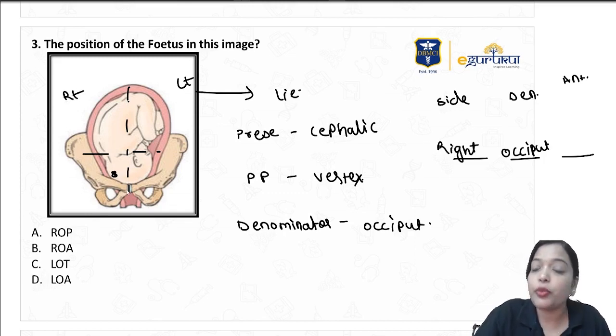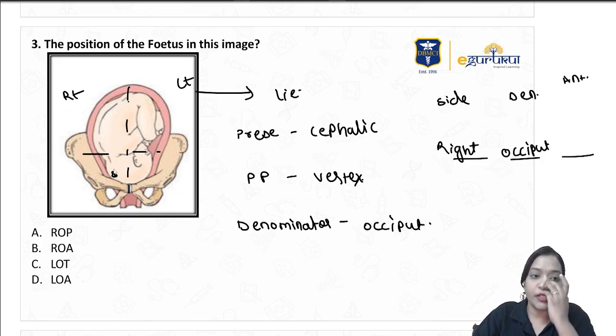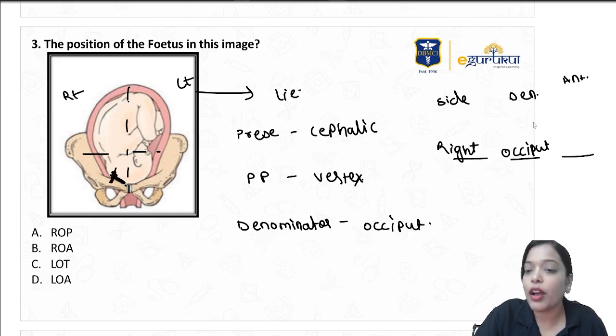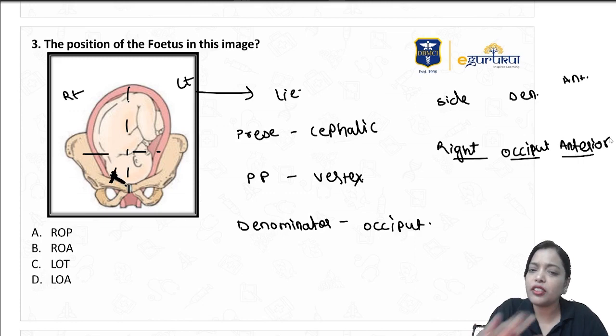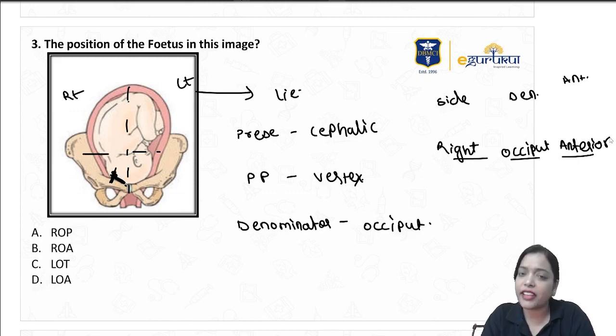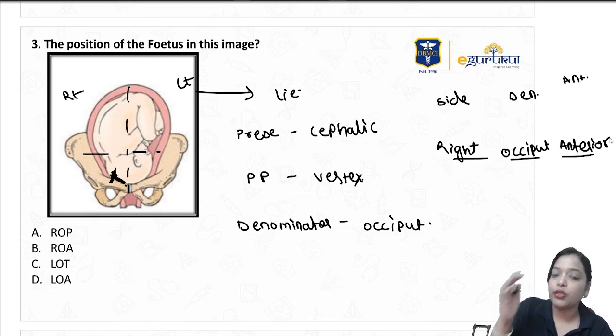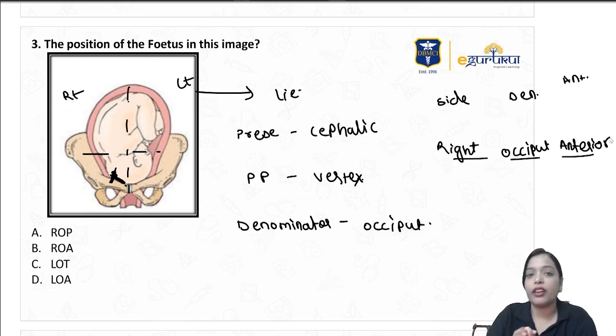If it is facing towards the pubic symphysis, then you have to call it anterior. If it is facing towards the sacrum, you have to call it posterior. Now if you observe in this picture, it is towards the pubic symphysis, 1/8 away from the pubic symphysis. So I will call it anterior. So it is right occipito anterior. This will all take hardly 10 seconds, but go in this order and you will not miss any question in the positions. So check the presentation, presenting part, denominator, and then fill it accordingly. Okay, so this is a ROA.